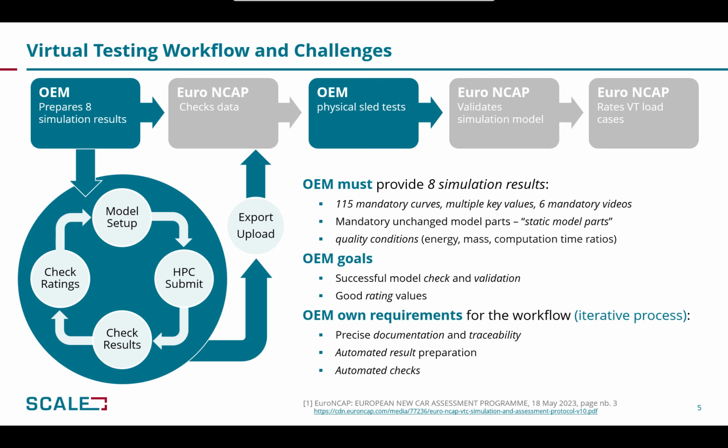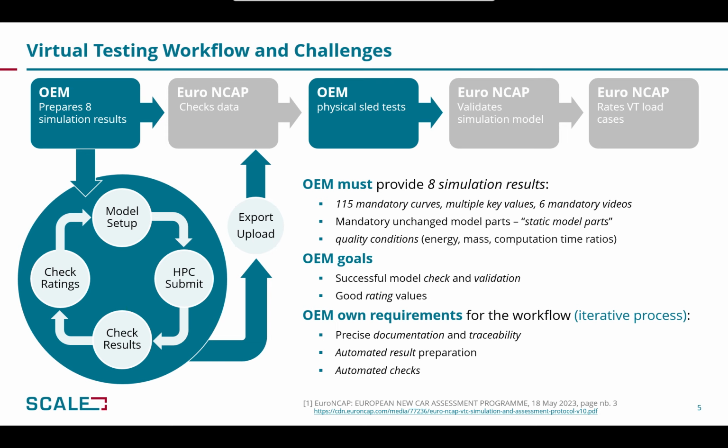One would be the successful model check and validation, and the next one would be a good or very good rating value. To achieve such goals, an OEM most probably will set the following requirements for the data preparation in the first step.